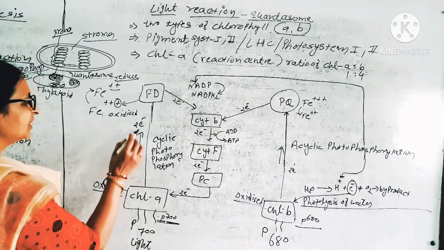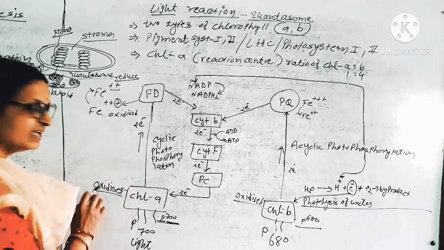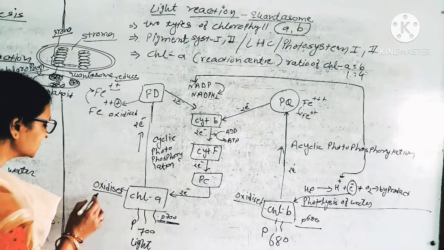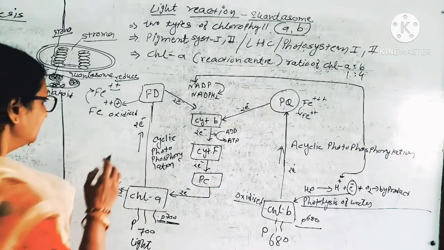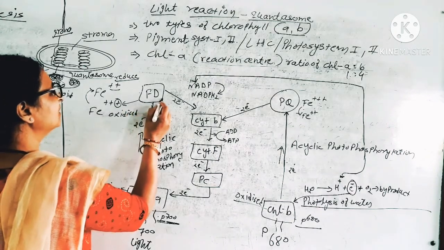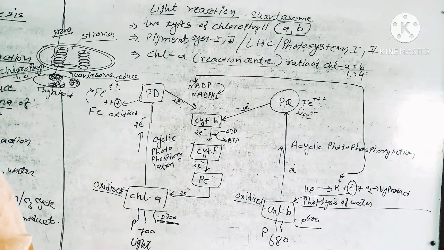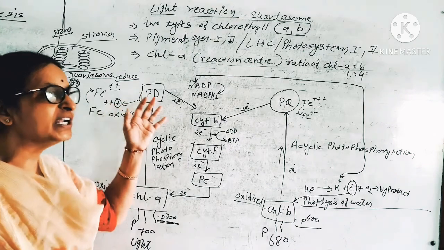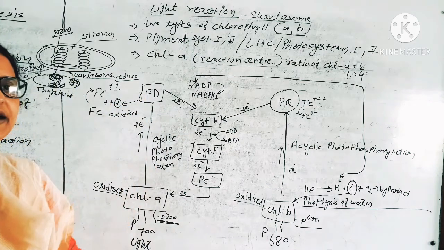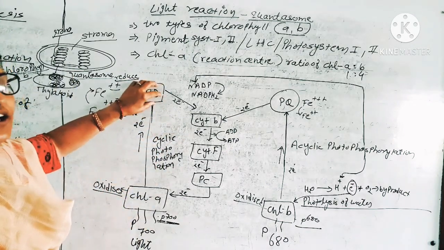When the electron comes out from chlorophyll A, it becomes oxidized. The electron moves to an electron acceptor. Here we have the name of the electron acceptor. This is pheophytin. The name here is ferredoxin.